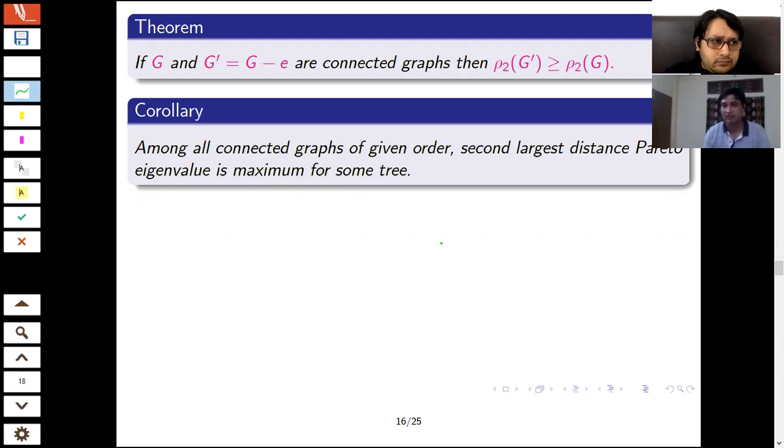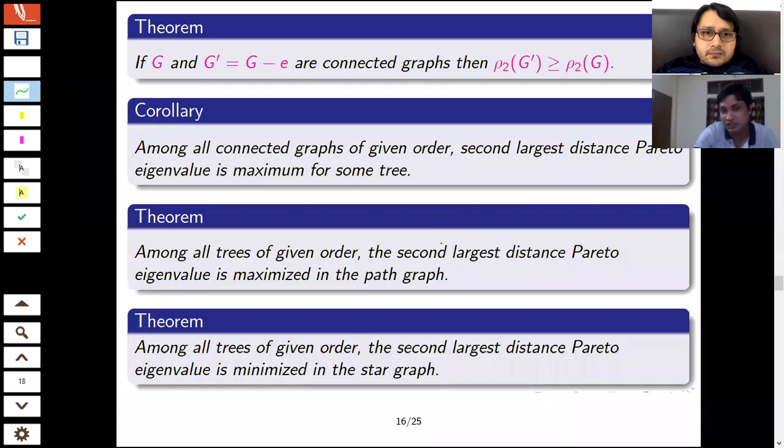Sometimes it may be equal, but it is increasing. So if I go on removing edges one by one, the graph still has to be connected, and then we can see the maximum of ρ2 will be attained for some tree graph. If I go on removing, finally I will have a tree. So from that result, I can say that among all connected graphs, the second largest distance Pareto eigenvalue will be maximum for some tree. But next the question comes, for which tree?